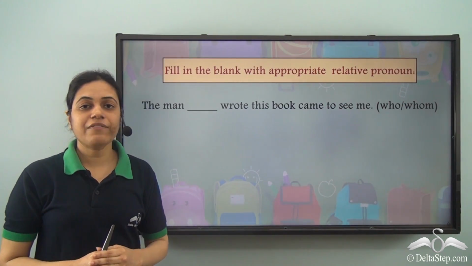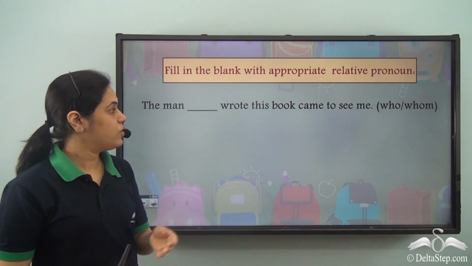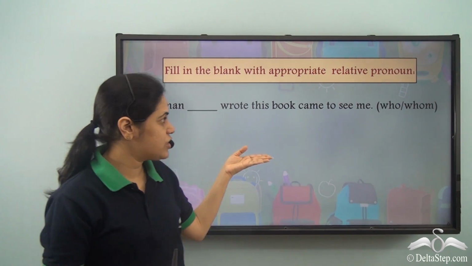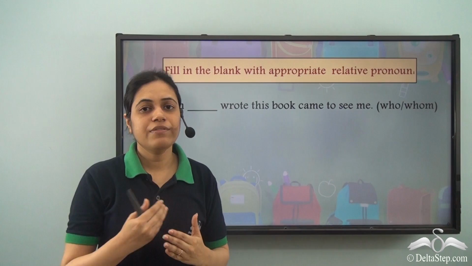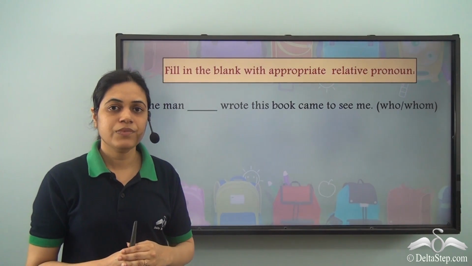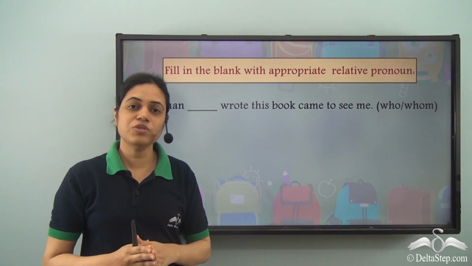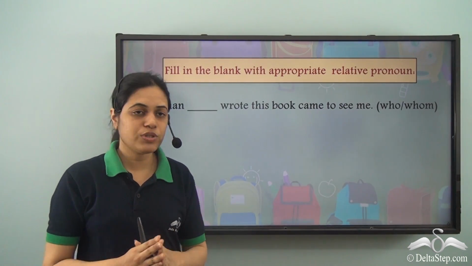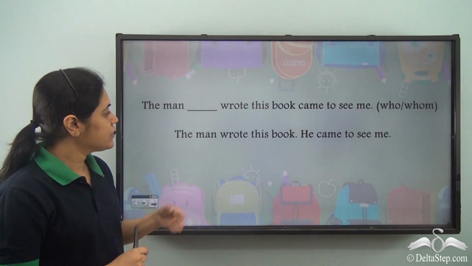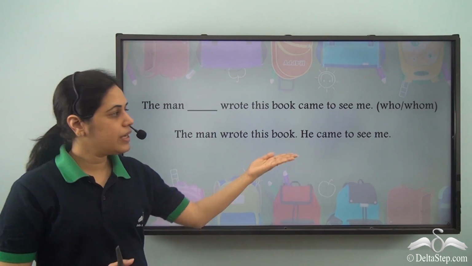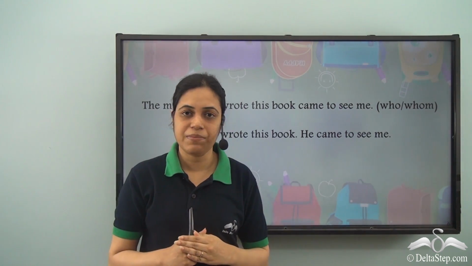Now fill in the blank with appropriate relative pronoun. The man dash wrote this book came to see me. Will it be who or whom? So let us first break this sentence into two sentences. How can we do that? The man wrote this book. He came to see me.